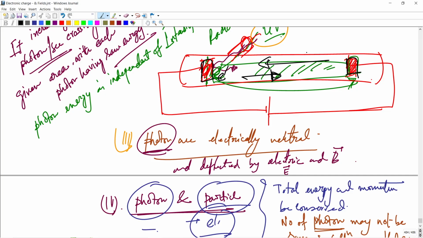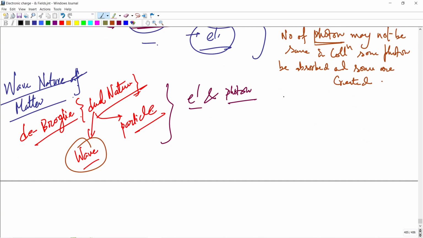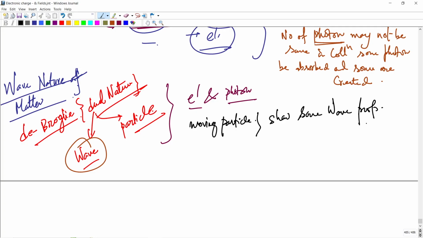So a moving particle of matter should display wave-like properties under suitable conditions. The condition is not optional but must be applied.